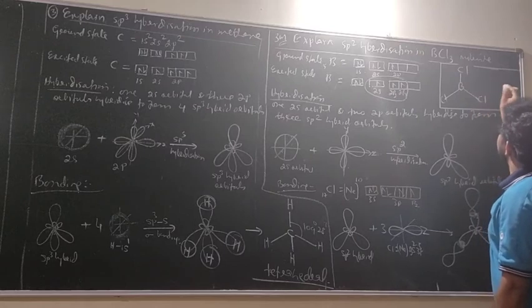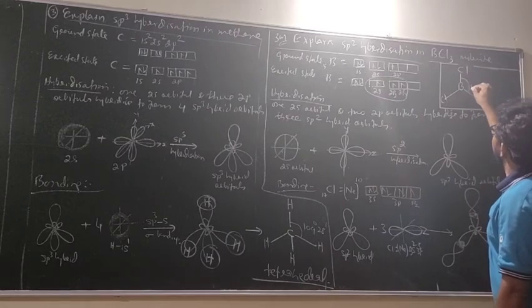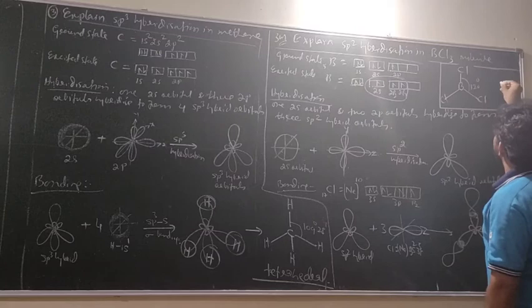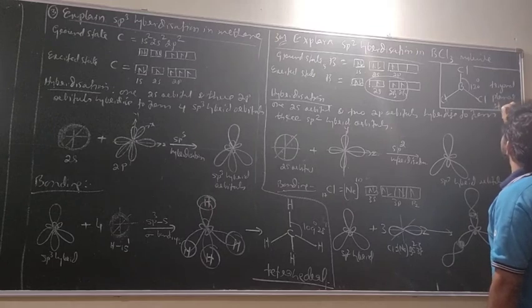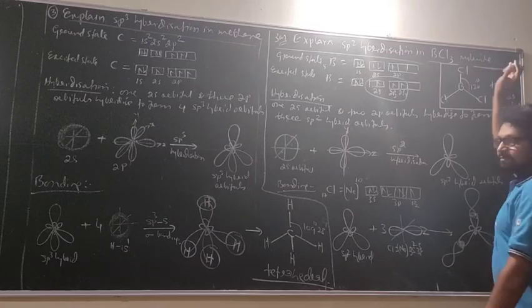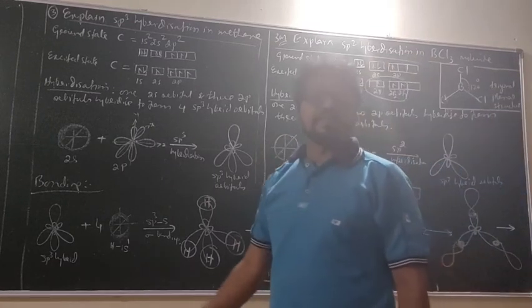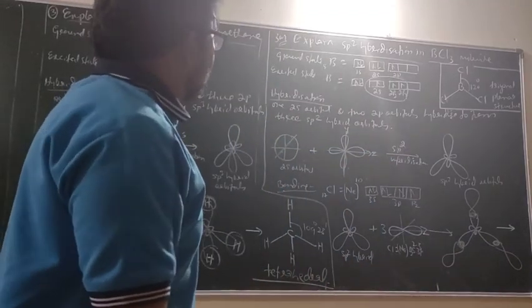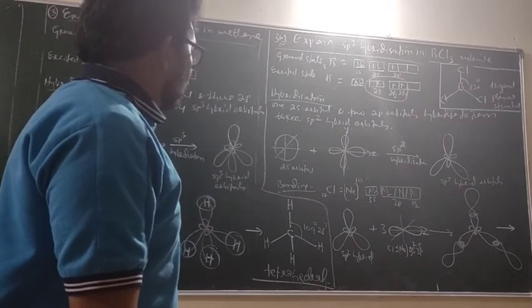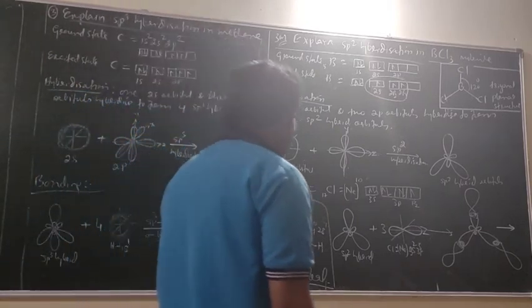What is the bond angle? 120 degree. Trigonal planar structure. What is the shape of methane? Tetrahedral. What is the shape of the BCl3 molecule? Trigonal planar.